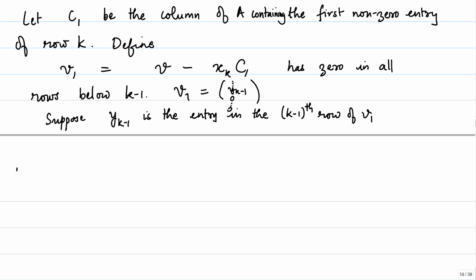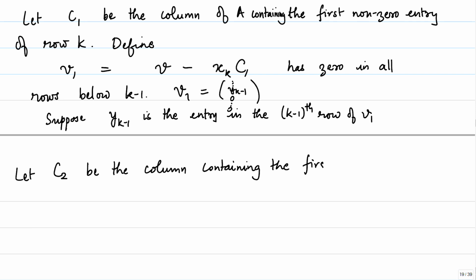And let us follow the same trick as earlier, let C2 be the column containing the first non-zero entry of row k minus 1.